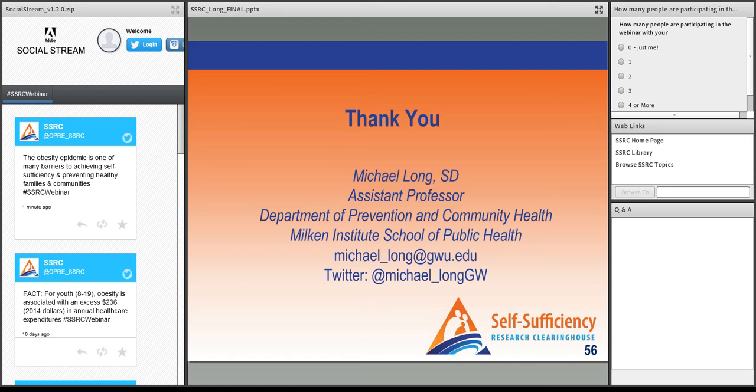Working in the self-sufficiency area of public policy myself, I like how you conceptualize obesity as a threat to achieving potential and the broad definition that includes engagement and productive life. I want to also add, we've been thinking about the definition of self-sufficiency a lot in local government, and we've actually expanded it to include receiving public assistance as a way for people to reach their potential. An example that comes to my mind and part of my life is the fact that my 90-year-old mother is able to remain at home and live independently because she gets public assistance from her local government for domestic services like doing the laundry and house cleaning and doing a little cooking.